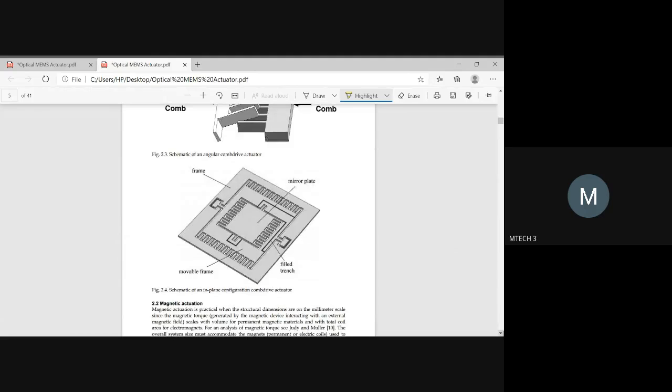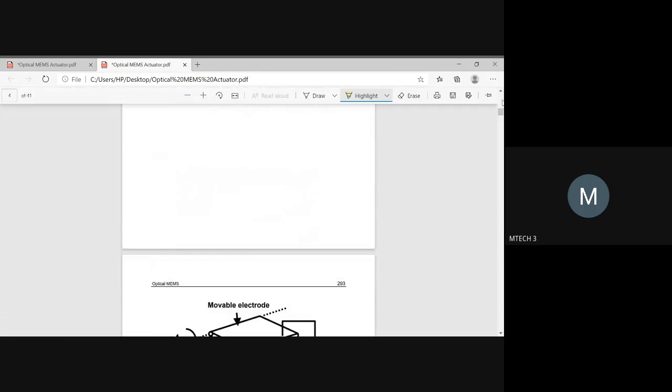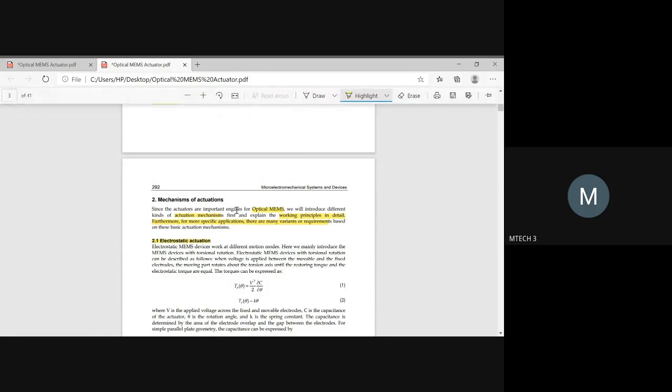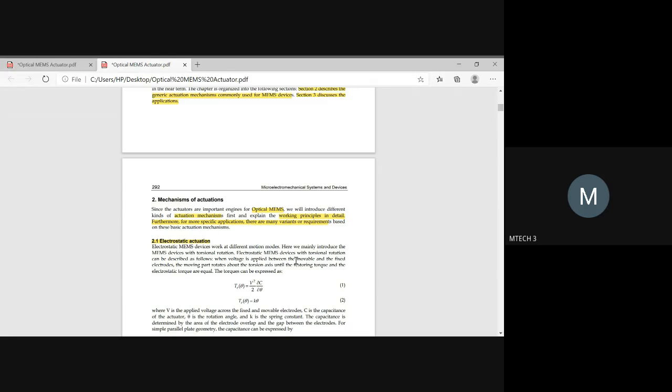The second type of mechanism, okay. I am not going very much in depth with respect to equations and all. You should just know in general. Under this mechanism of actuation, the first one is electrostatic actuation. In electrostatic actuation, they have used some torque equations.